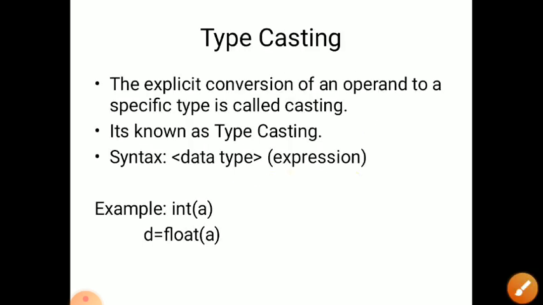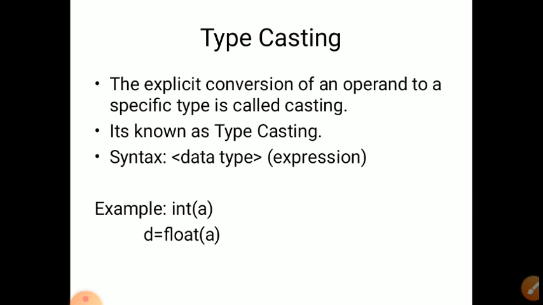Now typecasting. What is typecasting? If we want to change types, like integer to float, float to integer or something else, it is called typecasting. The definition: the explicit conversion of an operand to a specific type is called typecasting.